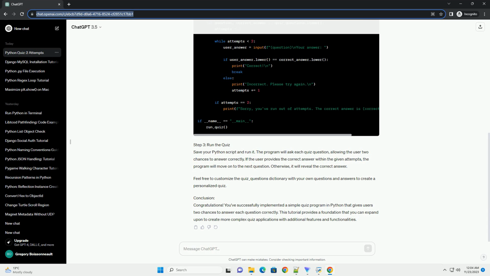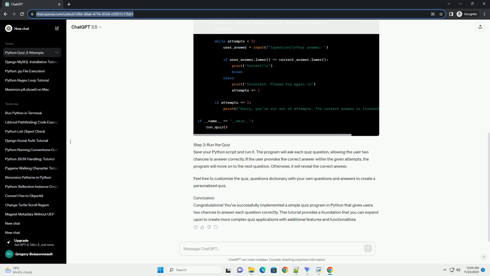Save your Python script and run it. The program will ask each quiz question, allowing the user 2 chances to answer correctly. If the user provides the correct answer within the given attempts, the program will move on to the next question. Otherwise, it will reveal the correct answer. Feel free to customize the quiz_questions dictionary with your own questions and answers to create a personalized quiz.